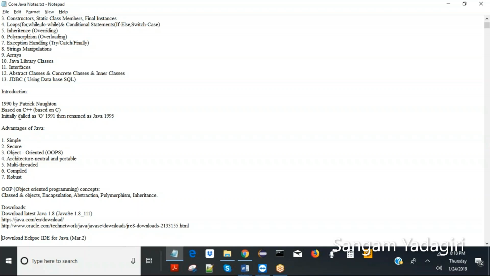And initially it was called Oak language. So in 1991, and it was renamed to Java in 1995. Since then, it was known as the Java language, and it became very popular because of its ready-made methods and classes, and you can just download a jar and make use of the methods, which was not possible back in C because everything you had to write almost close to the machine language. It's not machine language, but very close.